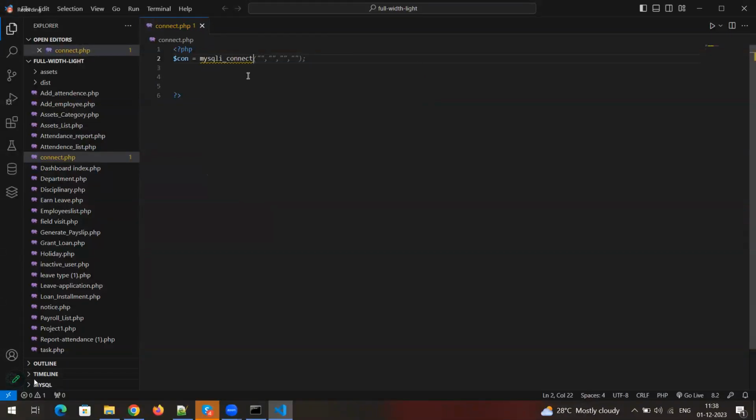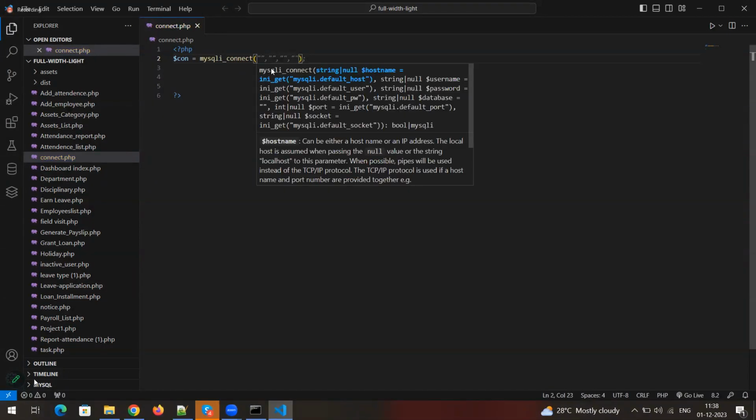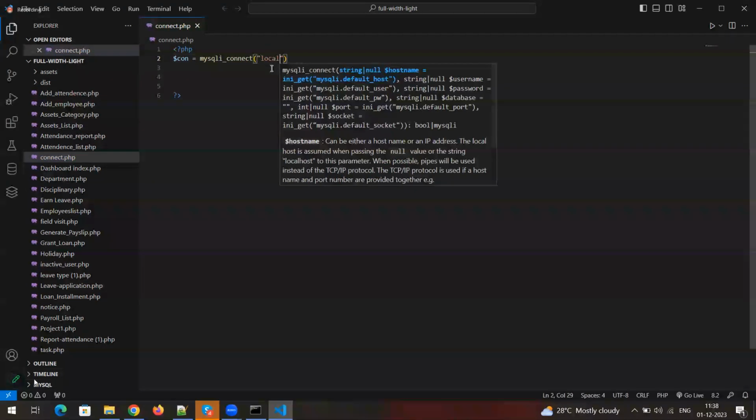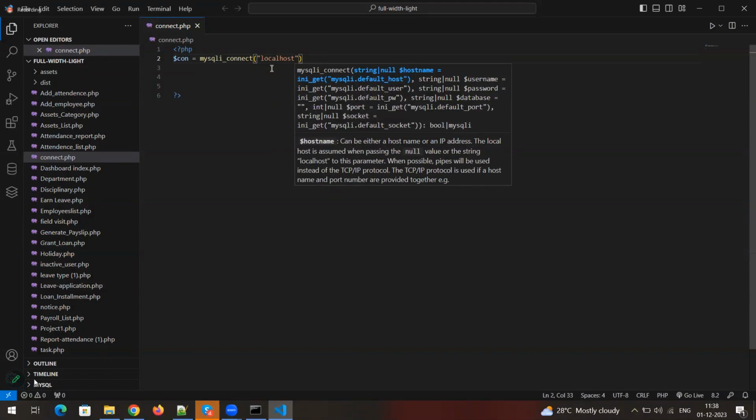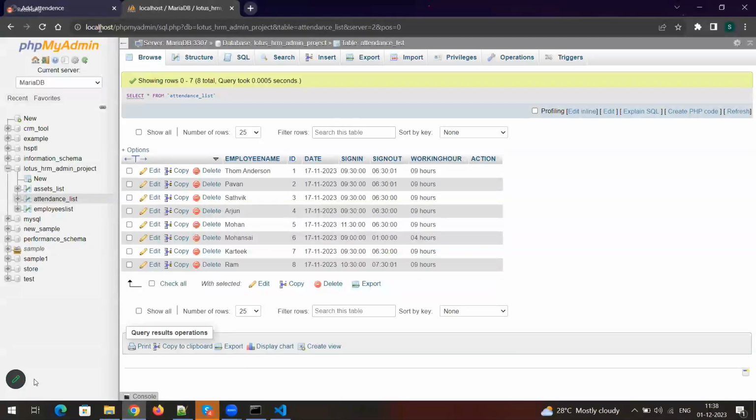This is the method name. We can see this method will accept four parameters. Are you able to see these suggestions? Four parameters. The first one is your localhost server instance, so you need to put localhost, because your DB is in localhost only.